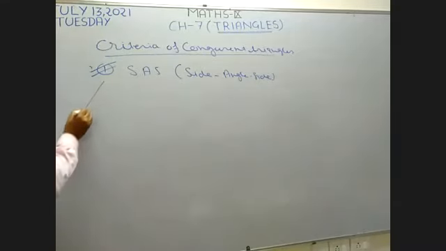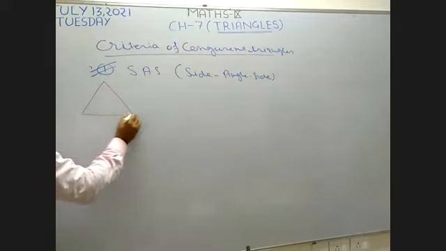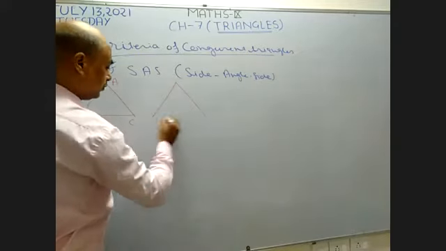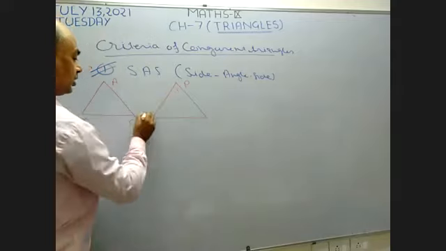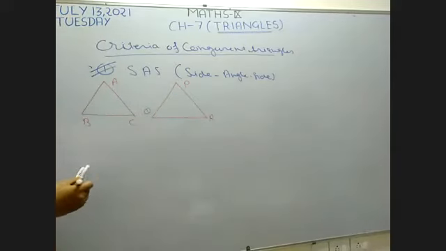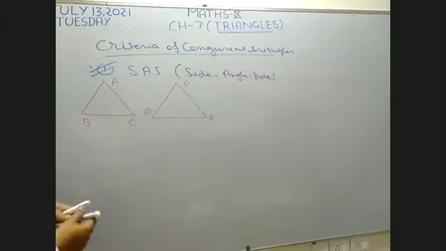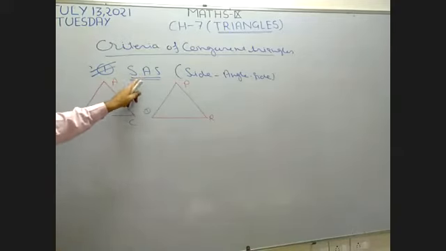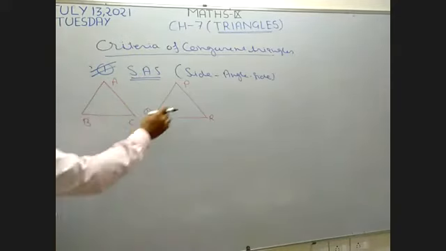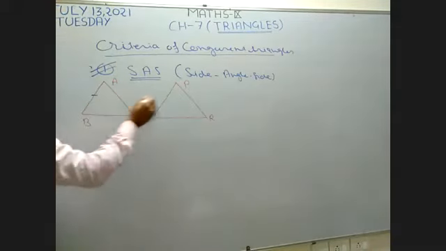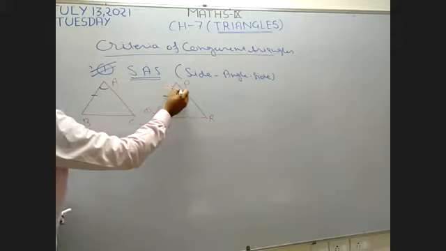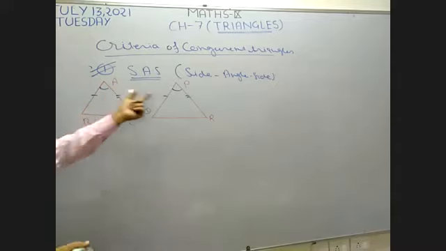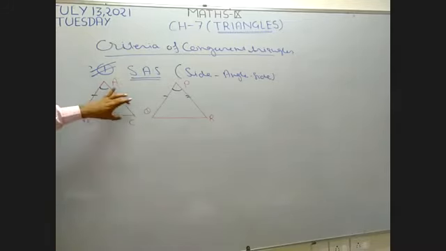Suppose I have two triangles ABC and PQR. Suppose these two triangles are congruent. I want to make these two triangles congruent by using the first criteria, SAS. Now, what is written here? Side angle side means this side is equal to this side, this angle is equal to this angle, and second side is equal to second side. Two sides and the angle between them are equal. You can take these two sides also, or you can take these two sides equal.